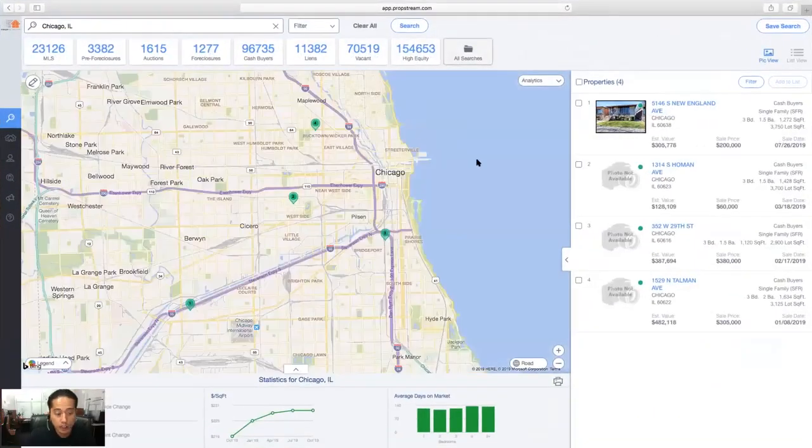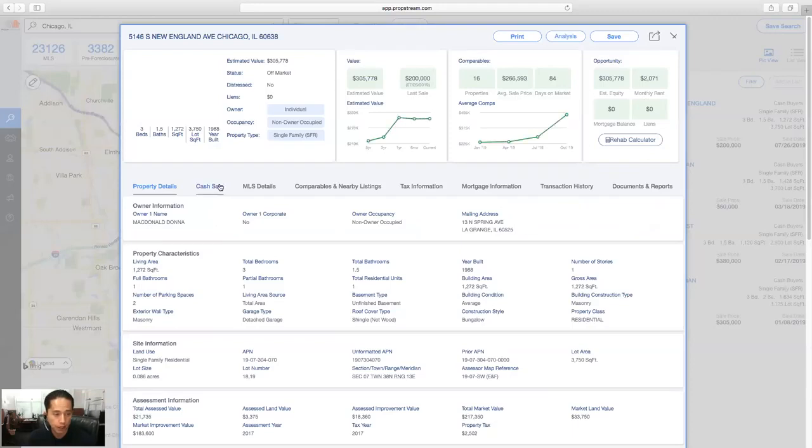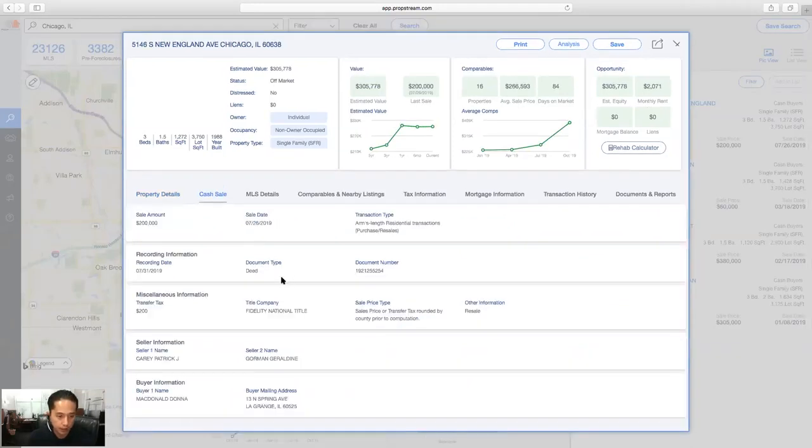And again, with all the details that we provide, you can then click on that property and we show you the cash sell tab here. So I get to see the cash sell, see the amount of the buyer, how much they spent and when they bought that property, the name of the buyer, and now I have the contact information of that buyer.